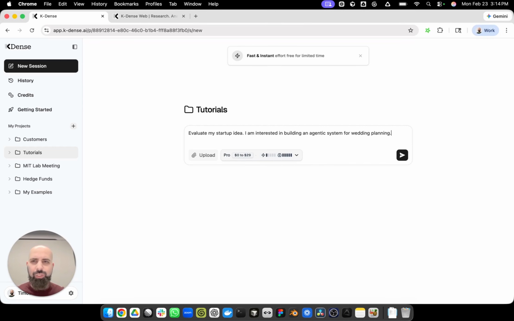There's a lot of logistics involved, and a lot of it has the potential of actually being automated. So, finding the right high quality vendors, contacting them, looking at availability, going back and forth, finalizing the contract, looking at contracts, etc.